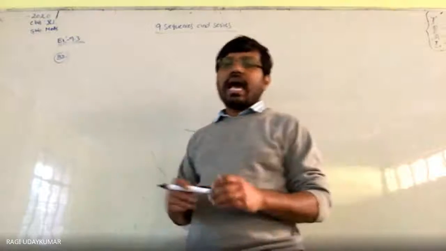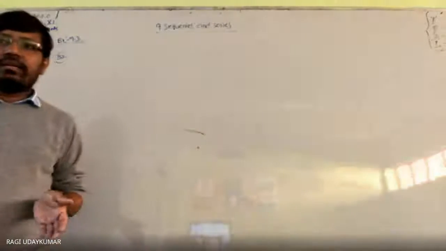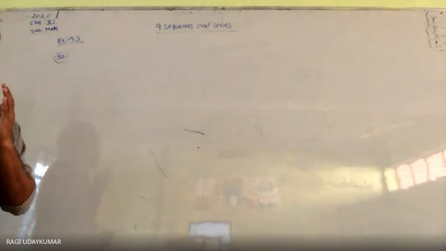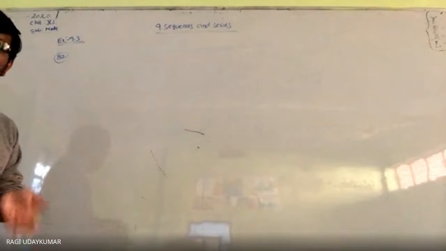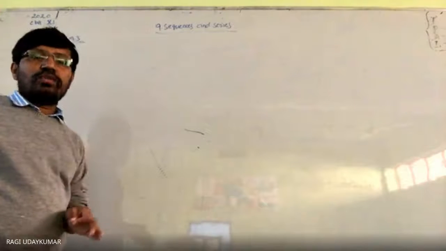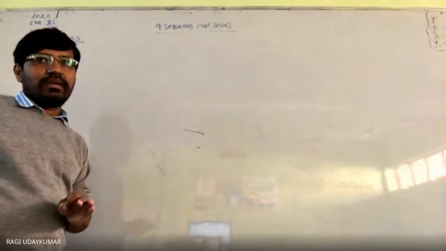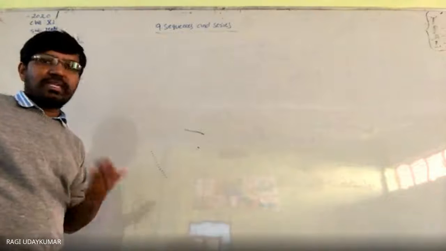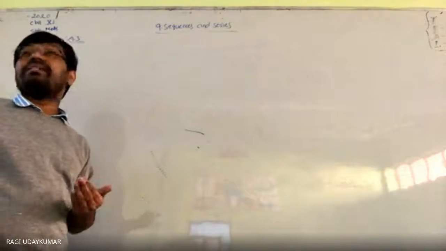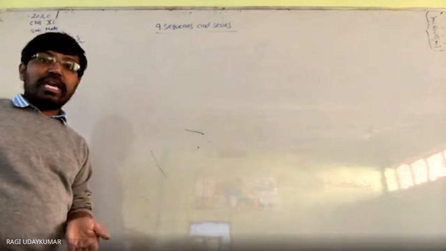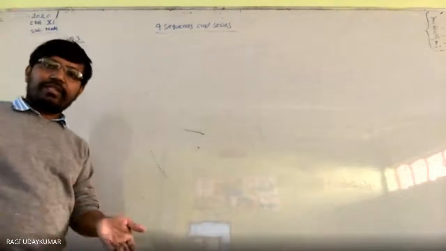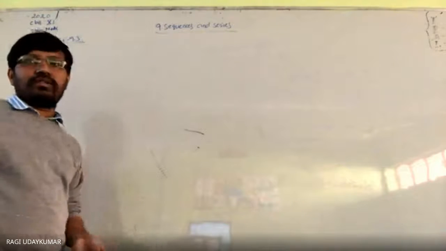Here it is given that arithmetic mean is 8, geometric mean is equals to 5. So (a plus b) by 2 is equals to 8, where a and b, two numbers, you consider as roots of the quadratic equation. From the sum you are going to get it. Root ab is equals to 5 you are going to get. From that ab you are going to get as 25. Sum you are having, product you are having. Difference easily you can find it, and a and b values find out कर सकते हैं.